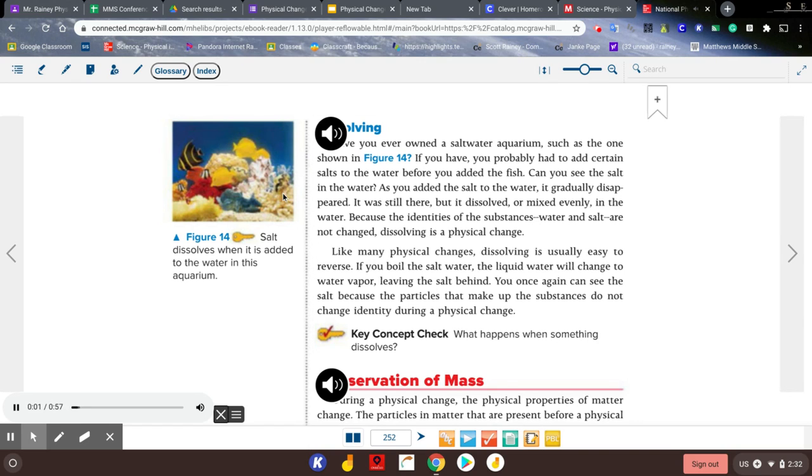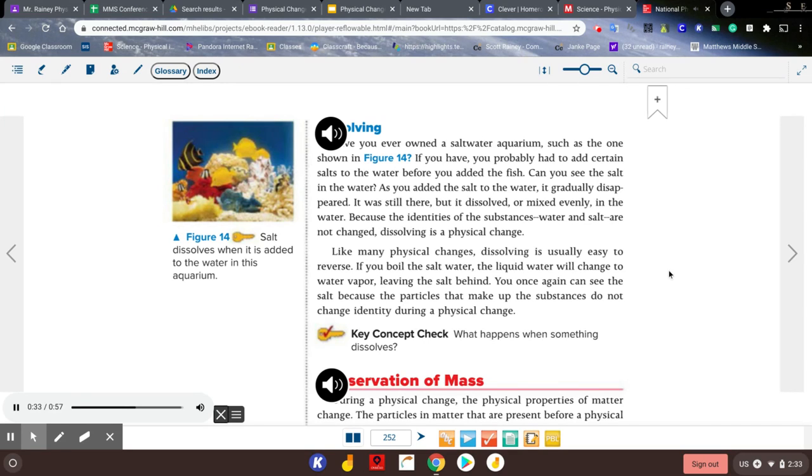Dissolving. Have you ever owned a saltwater aquarium, such as the one shown in Figure 14? If you have, you probably had to add certain salts to the water before you added the fish. Can you see the salt in the water? As you added the salt to the water, it gradually disappeared. It was still there, but it dissolved or mixed evenly in the water. Because the identities of the substances, water and salt, are not changed, dissolving is a physical change.